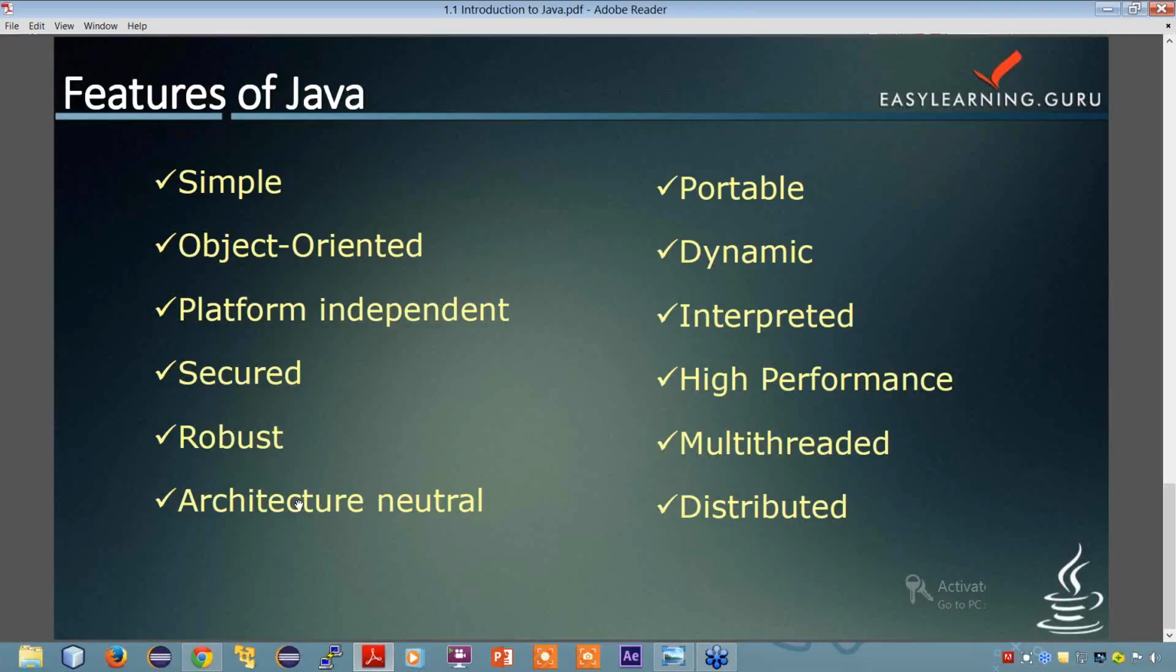Then the last point is Java is distributed. We can create distributed applications in Java. RMI and EJB are used for creating distributed applications, and we may access files by calling the methods from any machine on the internet. So this was about the introduction to Java.